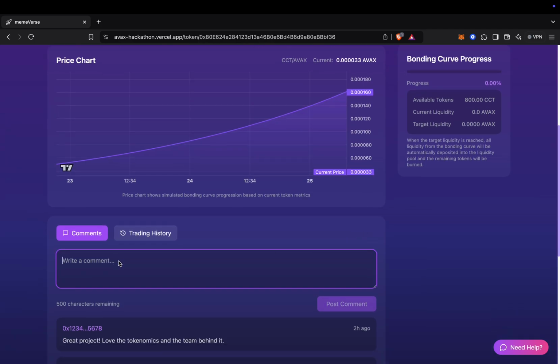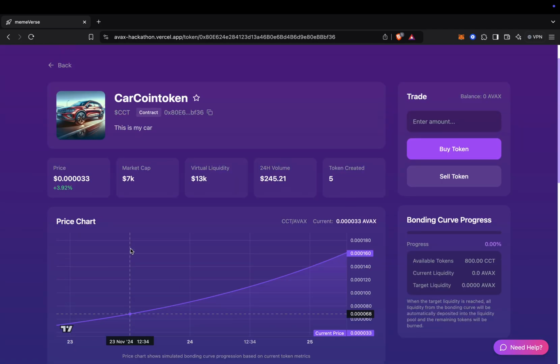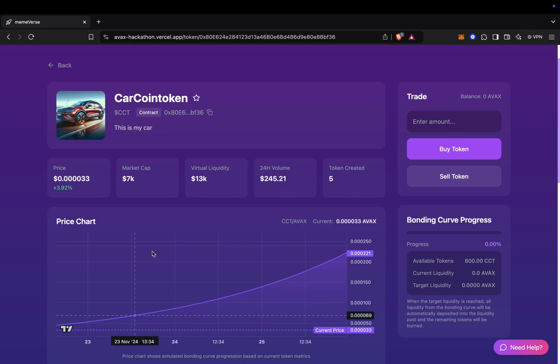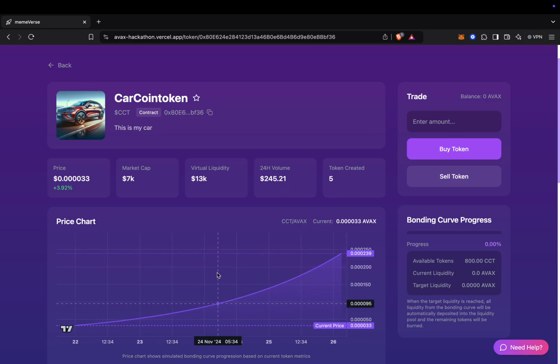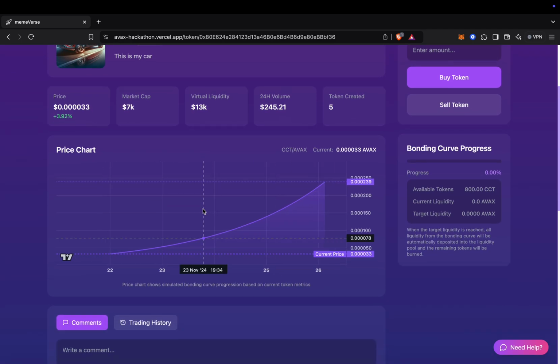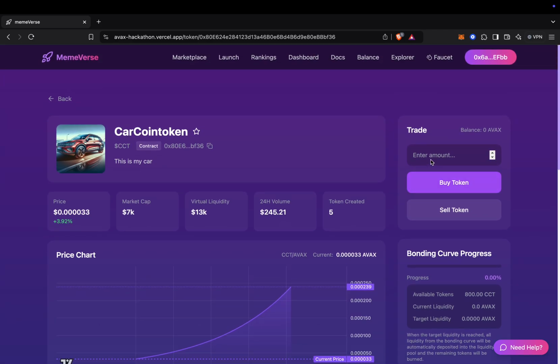We can also add comments over here if you want. So, "Hi, I love my car." You can just post this kind of comment, and it will tell you from where you actually posted it. And this is the price chart, or the bonding curve, that we have actually implemented using the existing precompile, for which I'll show you the code later on. So these are some of the features of our application. We can actually buy and sell these tokens as well.